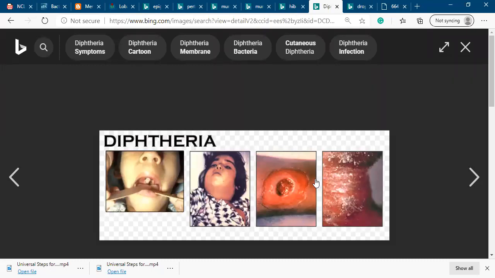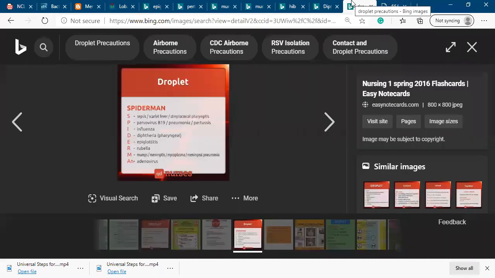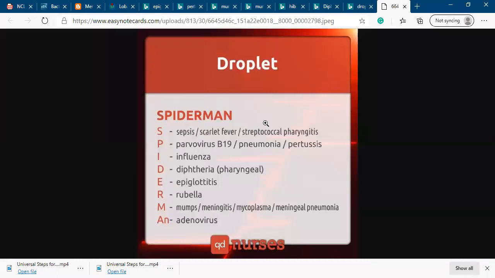But if diphtheria causes the skin or cutaneous infection, it is contact precaution, right? And here I can show you how we remember droplet infection. An easy way to remember droplet is Spider-Man.